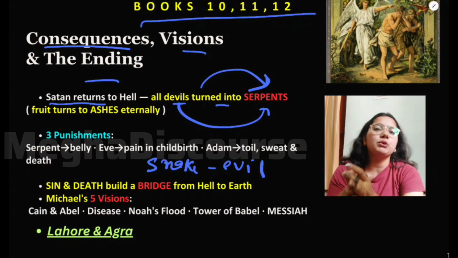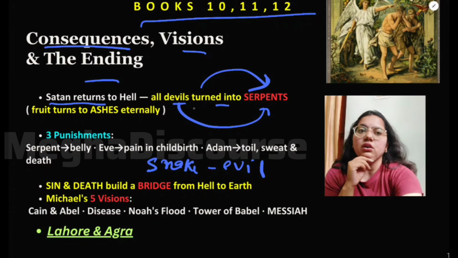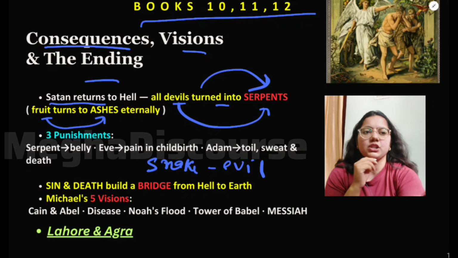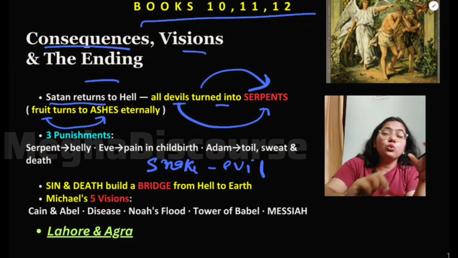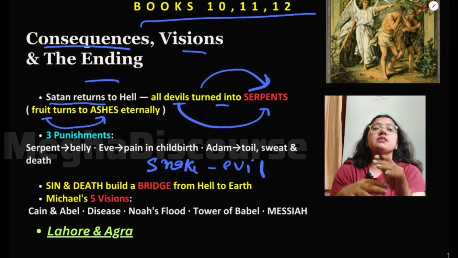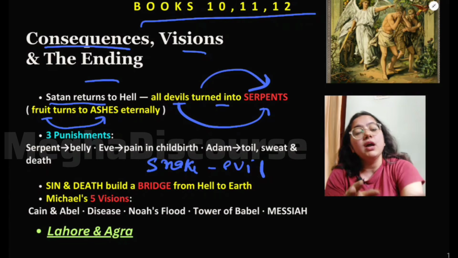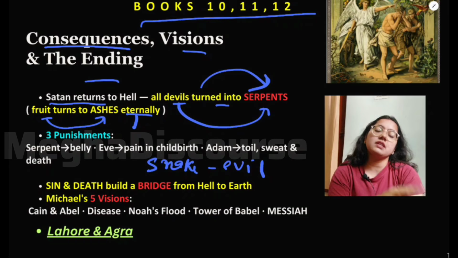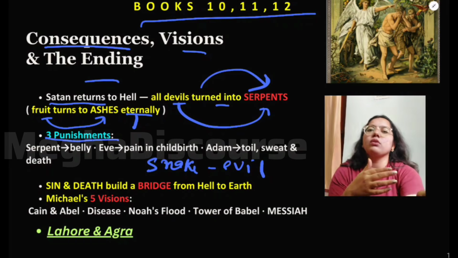But I do not think so, because they are also animals, right? They have feelings. So all the devils are turned into serpents, and the fruits turn into ashes. The fruits are very appealing and beautiful, they look delicious, but when you come into contact with the fruit, it will disappear. It will turn into ashes, and you cannot eat it. So there is a kind of permanent, eternal punishment God has given to Satan. There are 3 punishments also.